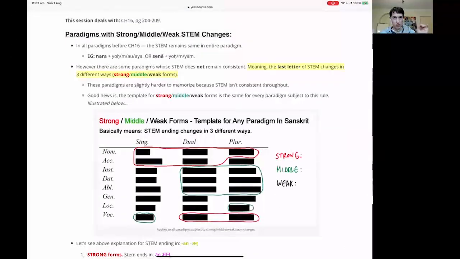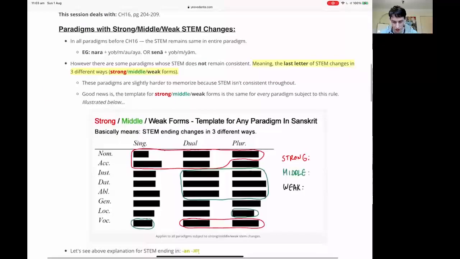Grammar. I introduced this section about strong, middle, and weak stem changes relating to paradigms. Now you say, what is this? So let's just go through this. It says, in all paradigms before chapter 16, the stem remains the same in the entire paradigm. Okay, so nara, nara, nara, you just add the ending, right? Narasya, narapya, nareshu, right? Well, nareshu is a little bit different, but they're generally just nara all throughout. However, there are some paradigms whose stems do not remain consistent. That means the last letter of the stem changes in 3 different ways. It changes in a strong way, in a middle way, and a weak way.